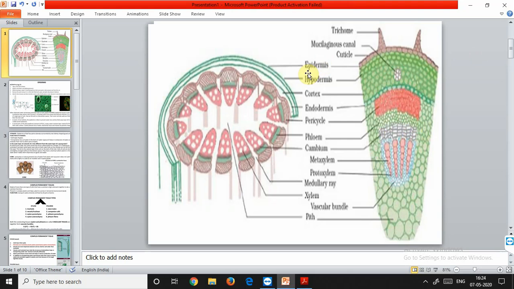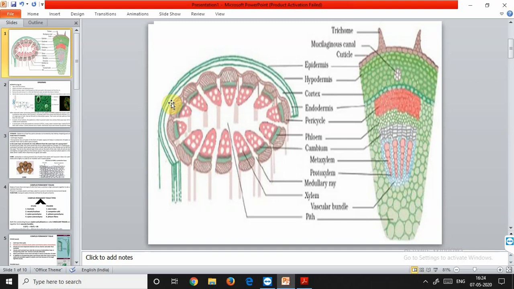So what is epidermis? Epi means upon and derma refers to the skin. So epidermis is usually present in the outermost layer of the plant body, in such parts of the plant which are very delicate and have to be protected: the leaves, flowers, stems and roots. Epidermis is one cell thick and covered with a cuticle. The epidermis is again covered with a very thin layer, mostly sticky, which is called the cuticle. The cuticle is a waterproof layer and it is waxy.